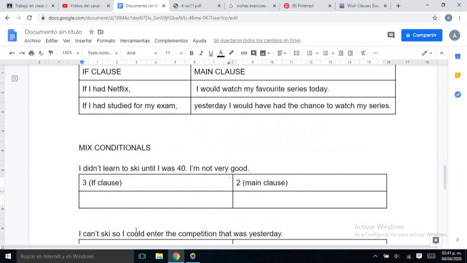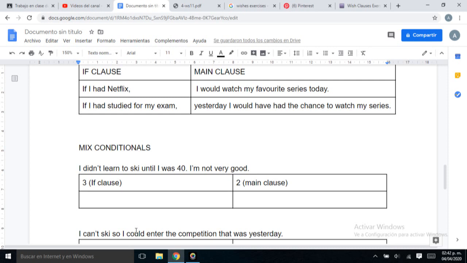Well, this is the situation that we got in our homework. It was in our page 87 practice section. We only need this sentence: I didn't learn to ski until I was 40. I'm not very good. So some of you wrote the second conditional and the third conditional, and guess what? You did it very well. You got the idea of the mixed conditional and you got it in your answers.